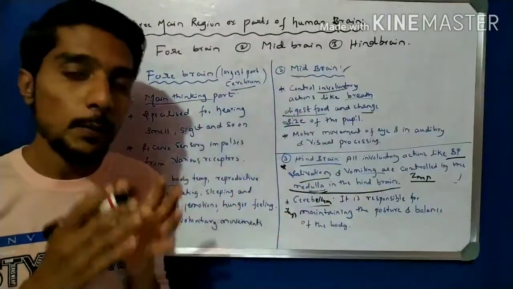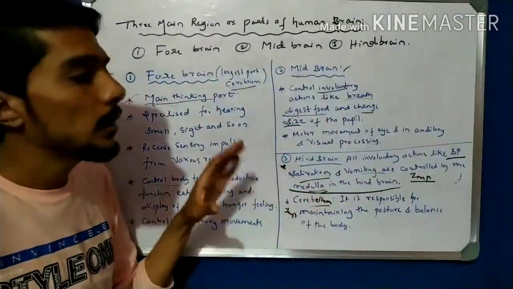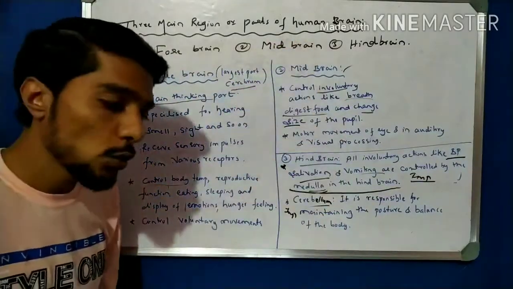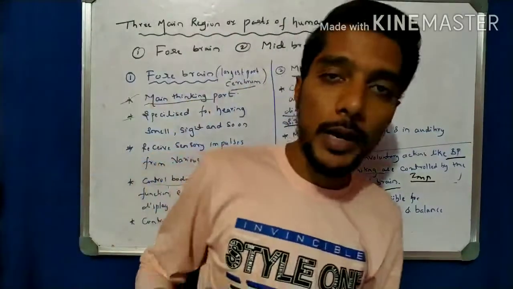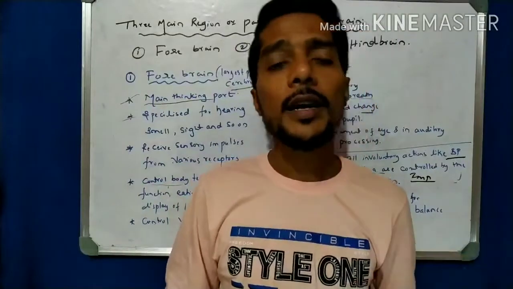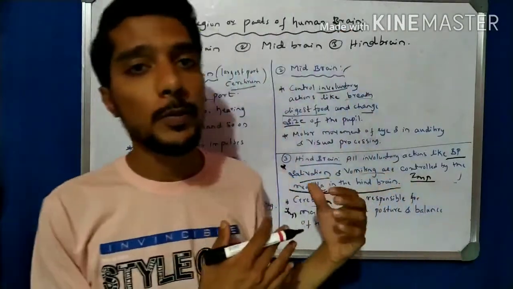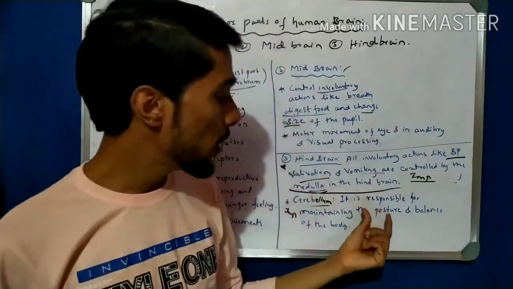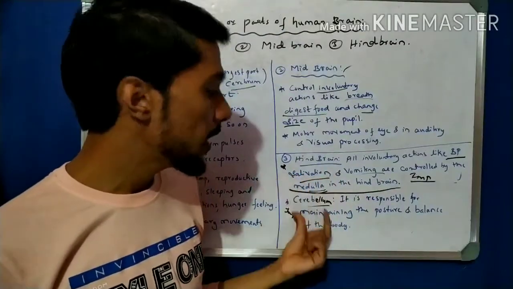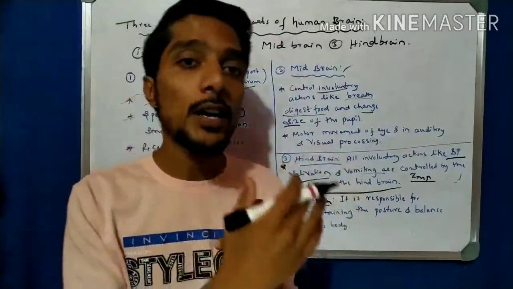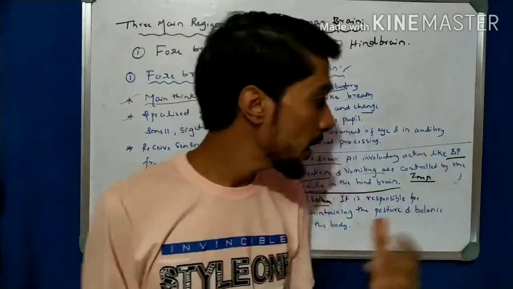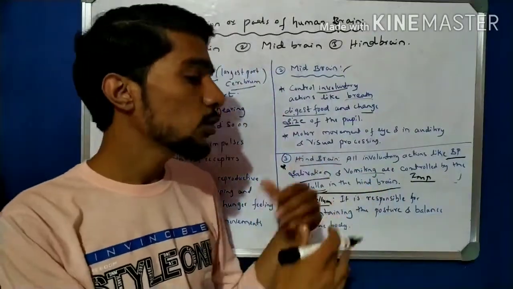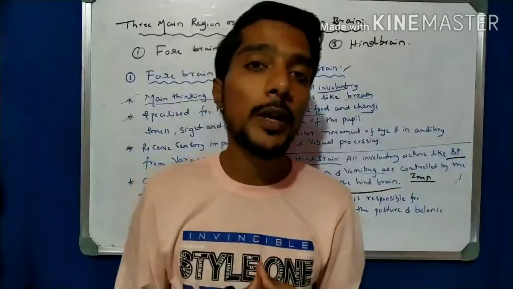So these, students, are the important functions of the three major parts of the human brain: forebrain, midbrain, and hindbrain. Hope you understand all these points. Watch this video once again and remember all the important points, because they are very important for examination. Most of the time they ask what is the function of medulla, what is the function of cerebellum, what is the function of forebrain, which part of the brain controls the BP, which part controls vomiting and salivation. You have to remember it vice versa, the name and also the function of that part.